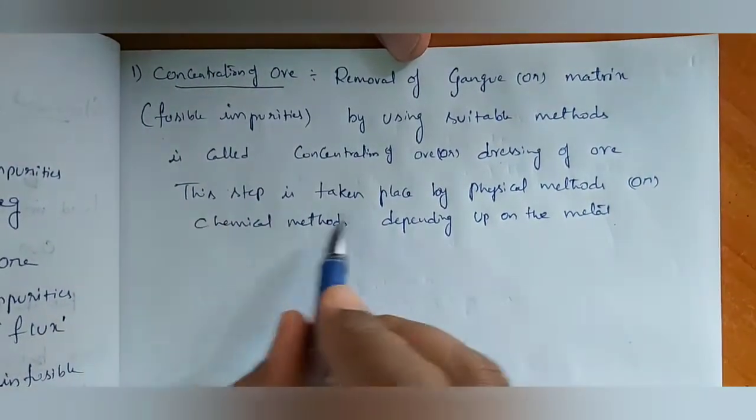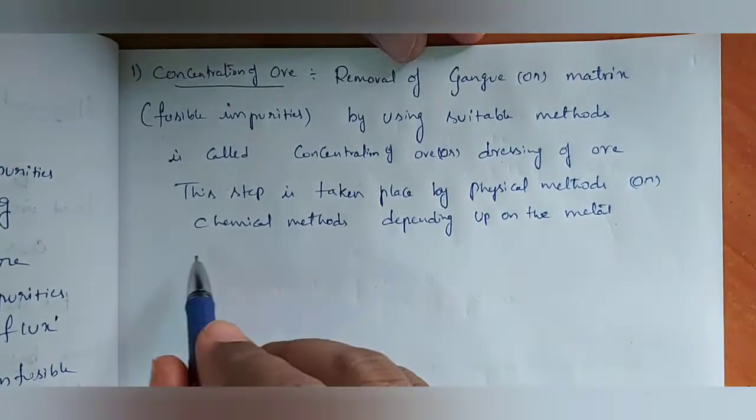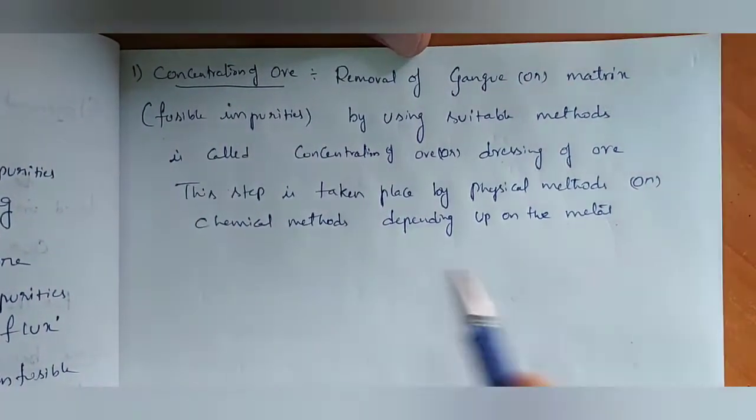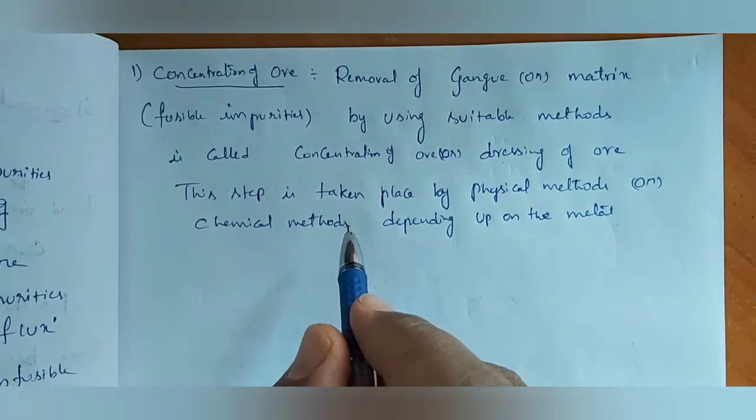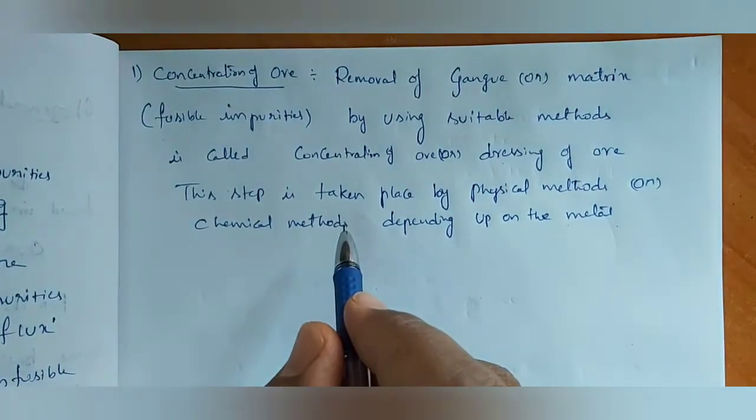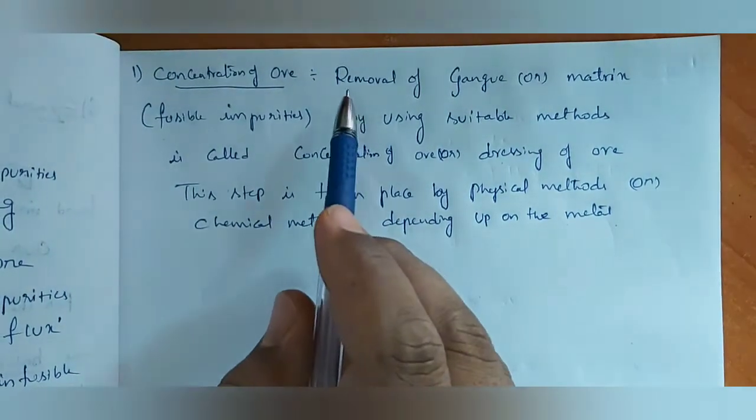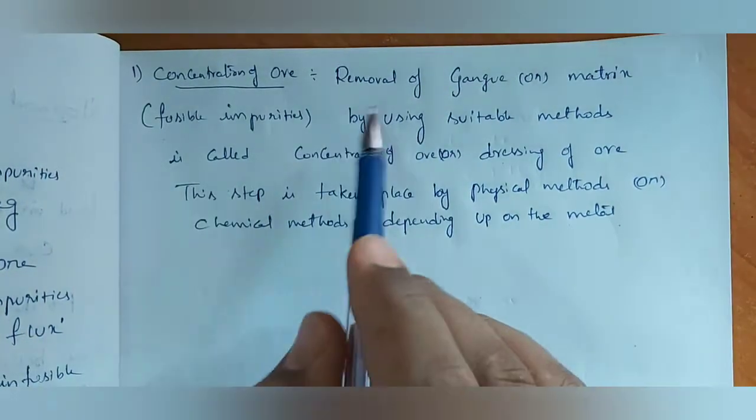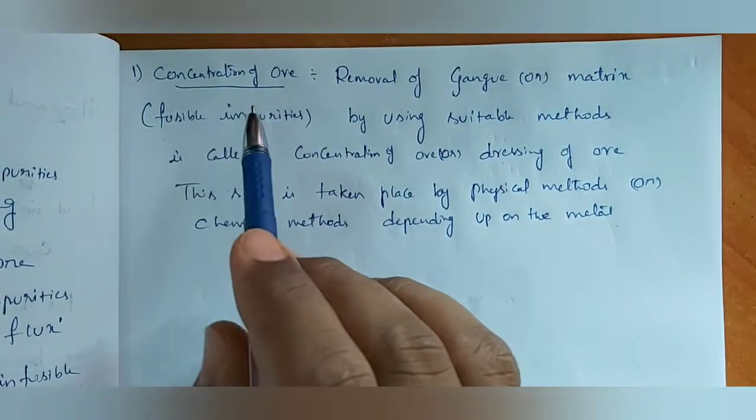Okay? This step takes place by physical method or chemical method also. Whatever the method we are following, we need to separate gangue matrix in this first step. That is called concentration of ore.